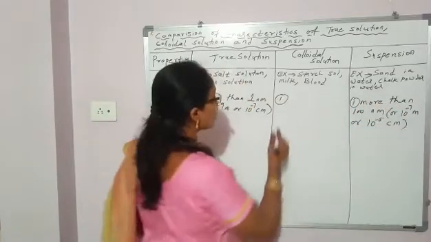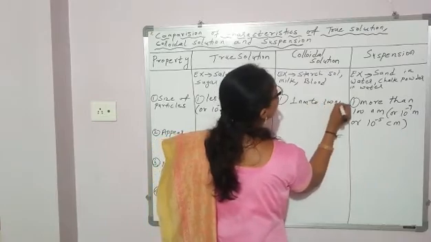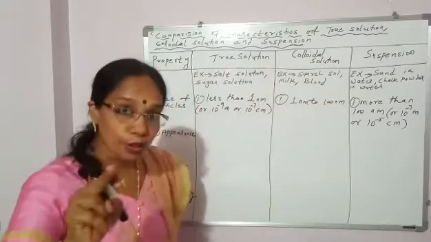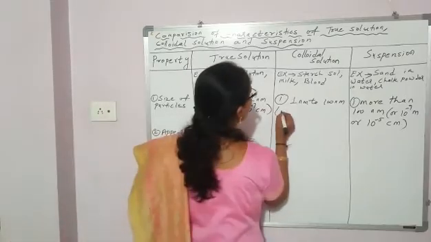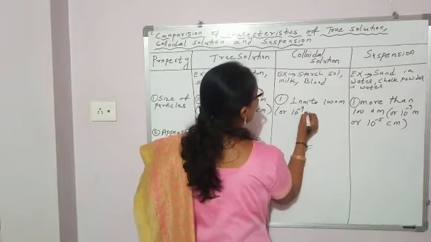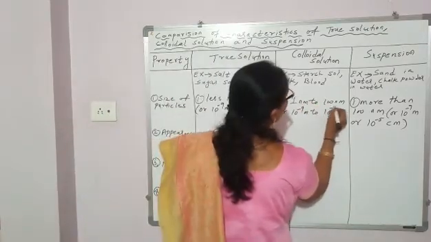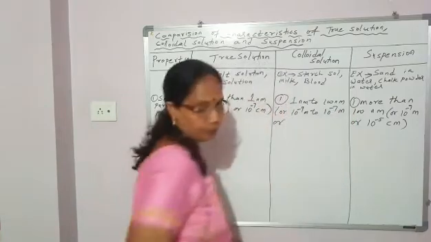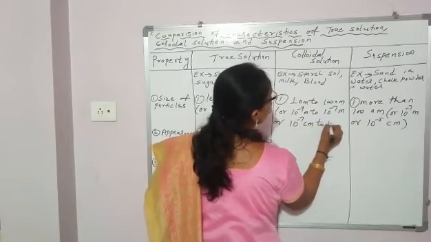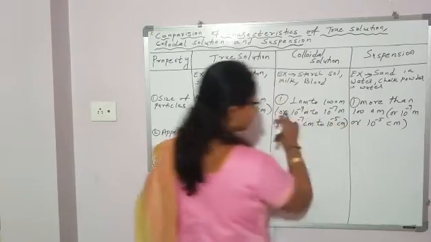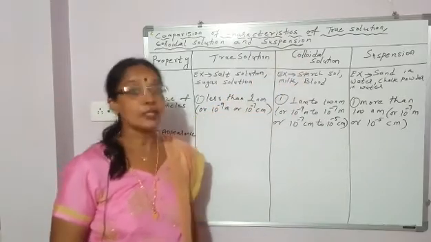So the size of colloidal solution is 1 nanometer to 100 nanometer, or 10 to the power minus 9 meter to 10 to the power minus 7 meter, or 10 to the power minus 7 centimeter to 10 to the power minus 5 centimeter. This is the particle size in colloidal solution.